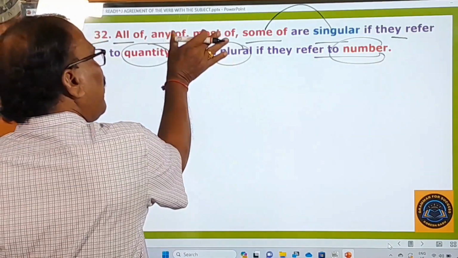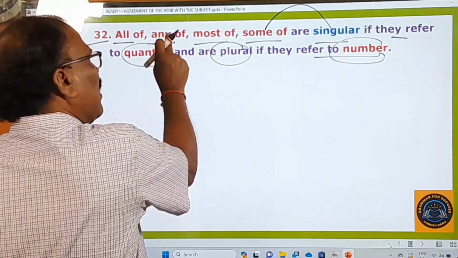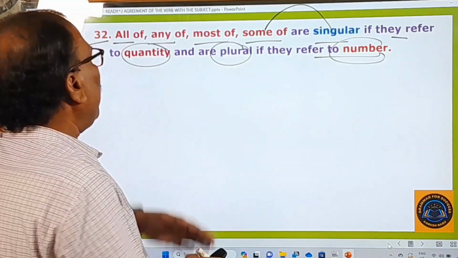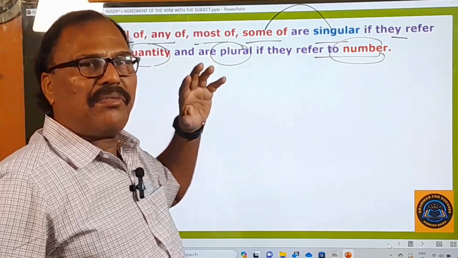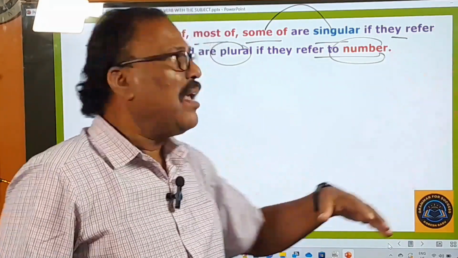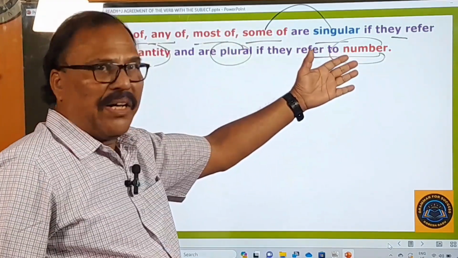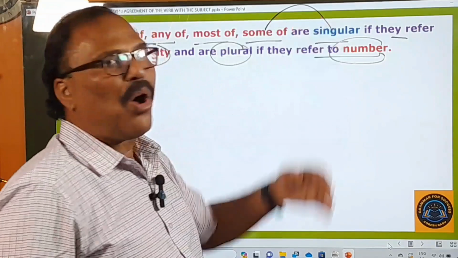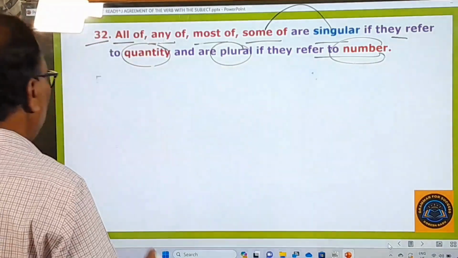Okay, if they refer to a quantity, they are singular. If they refer to a number, they are plural. Therefore, whenever they refer to quantity, they become singular, so you have to use a singular verb after that. That's clear. And whenever they refer to a number, then you must use a plural verb after that. How? Let us see that here.